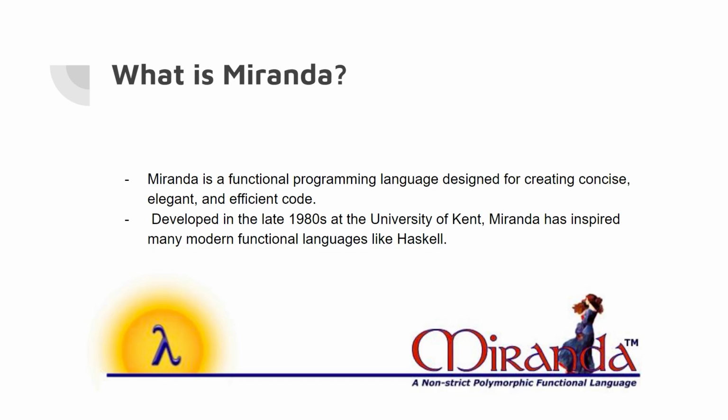What is Miranda? Miranda is a functional programming language designed for creating concise, elegant, and efficient code. Developed in the late 1980s at University of Kent, Miranda has inspired many modern functional languages like Haskell.